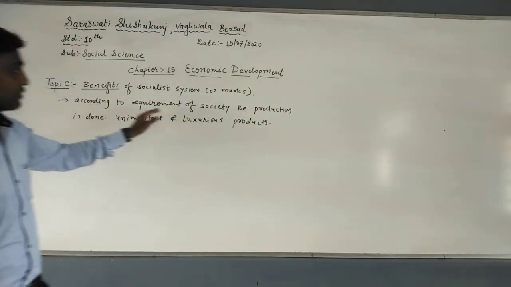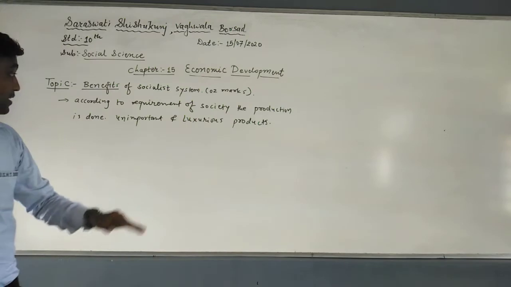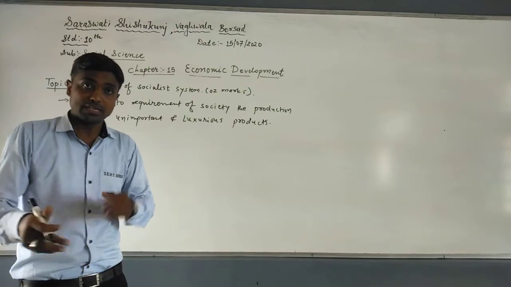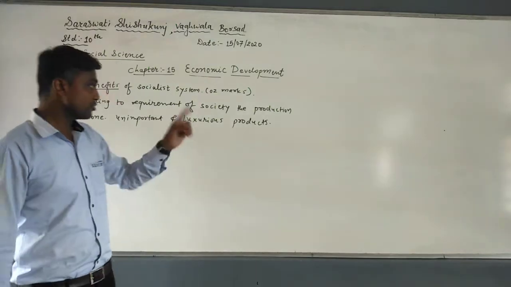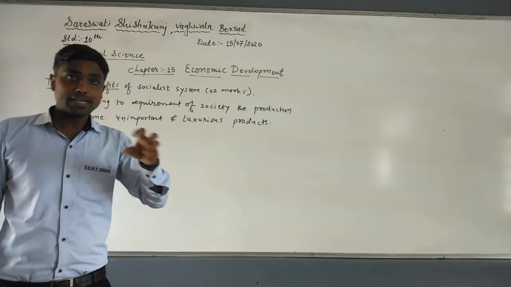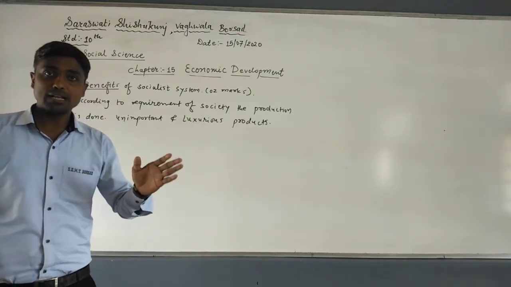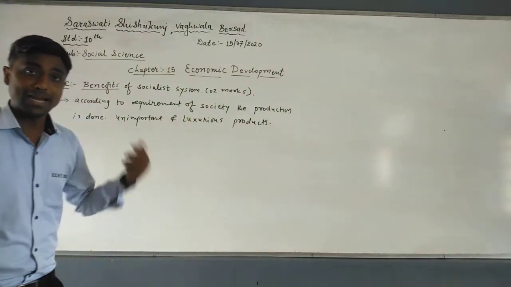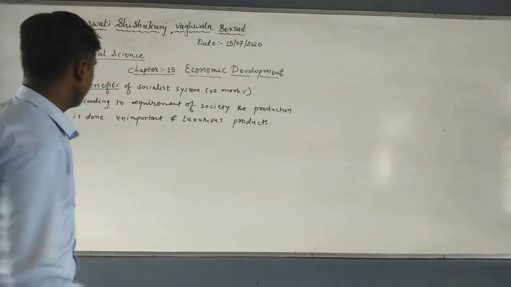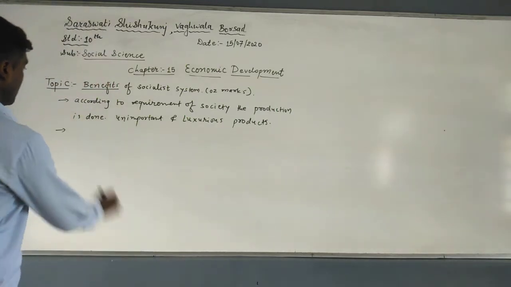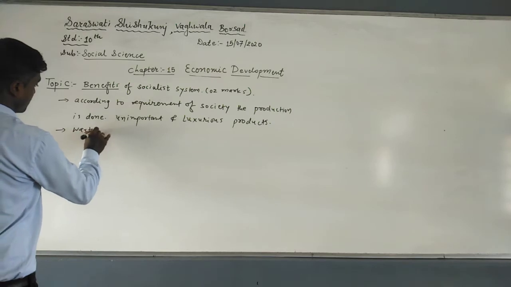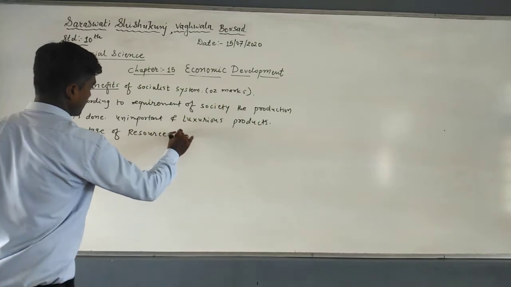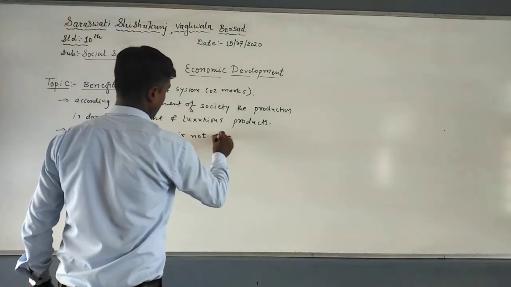According to the requirements of society, production is done, so unimportant and luxurious production is neglected, because in the market system they produce luxuries, or whatever gives them maximum benefit. Here it is the opposite: unimportant and luxurious products are banned or neglected. Second, wastage of resources is not there.